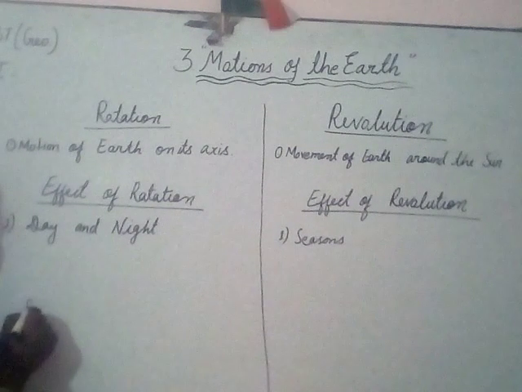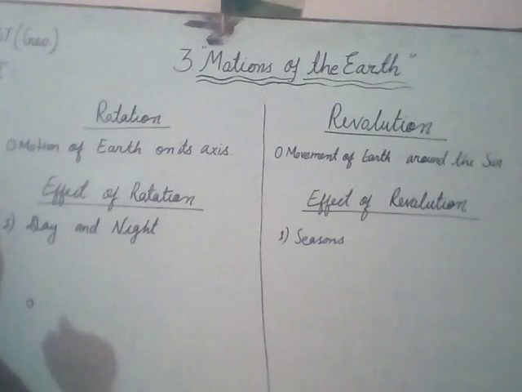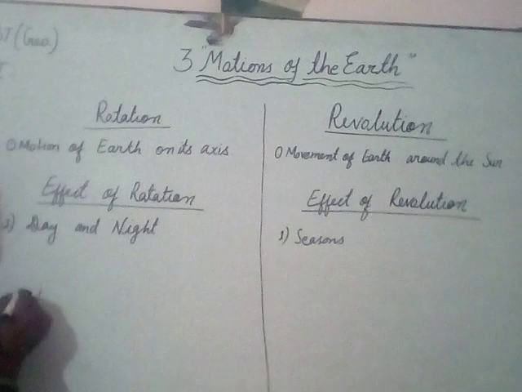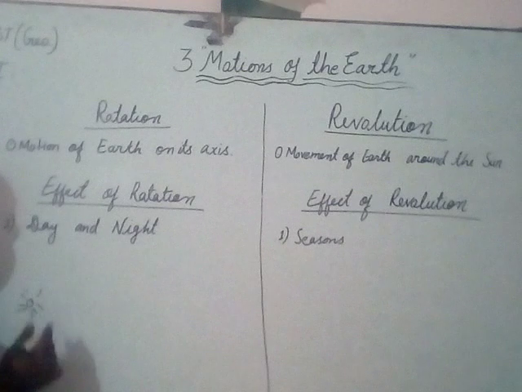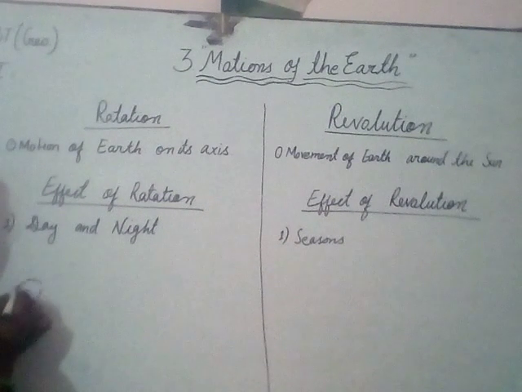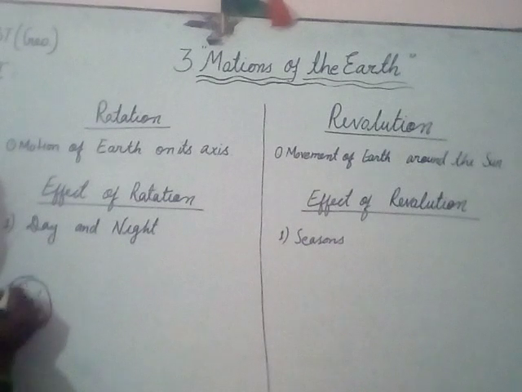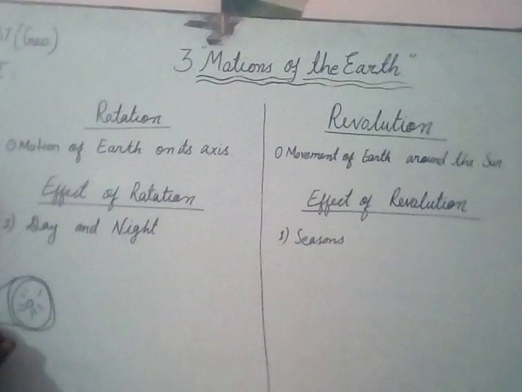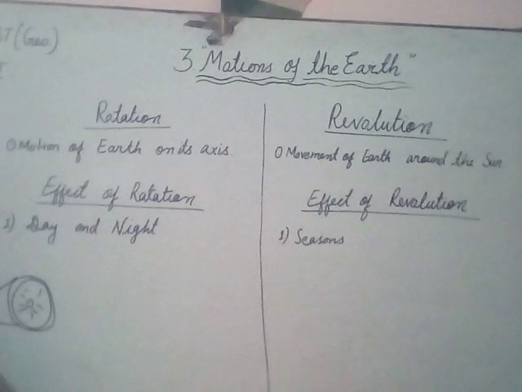Here is our Sun, and the Sun is just like a torch. Suppose this is our torch.